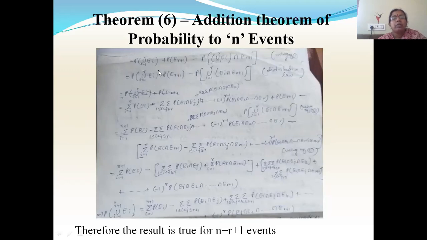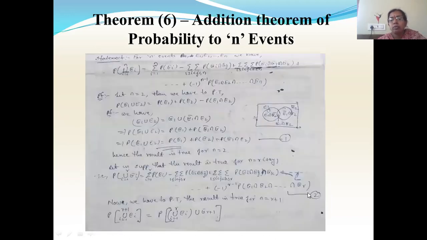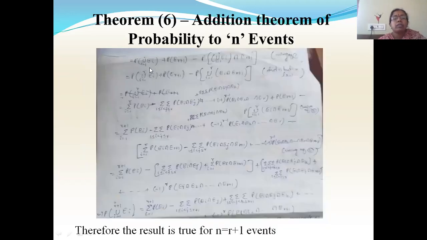Now what is this P of union Ei, i from 1 to r? This is for n equal to r events, that we have shown in equation 2. So P of union Ei, i from 1 to r is this whole equation 2. So in place of this, wherever I have this, I'll write all this equation. So here in place of this, I'll write the complete equation.